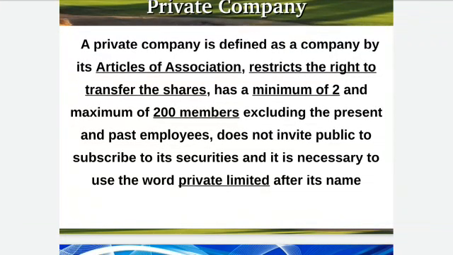Then here you can read, a private company is defined as a company by its articles of association. Same way there is one more, memorandum of association. These are some of the documents which are required to be submitted.